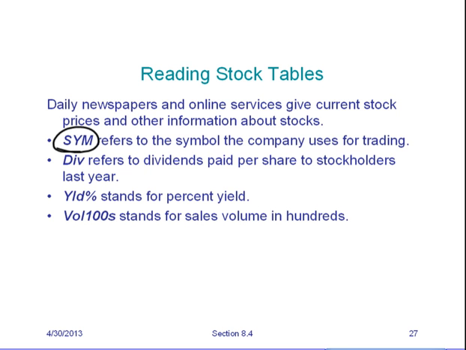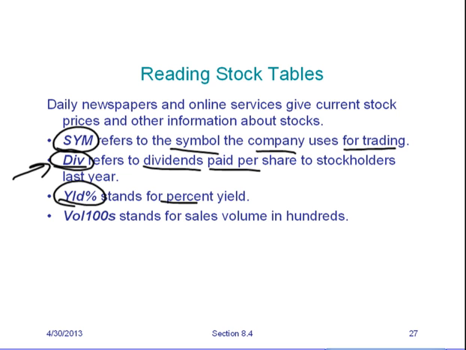If you see this, SYM, that refers to the symbol that the company uses for trading. It's an abbreviation, but every company has to have a different symbol, so you can't have two different symbols for the same company. DIV stands for the dividends that company paid to the stockholders. So if a company actually made money and they paid dividends, that would show up here. If they didn't make any money, then obviously they would not be paying any dividends.